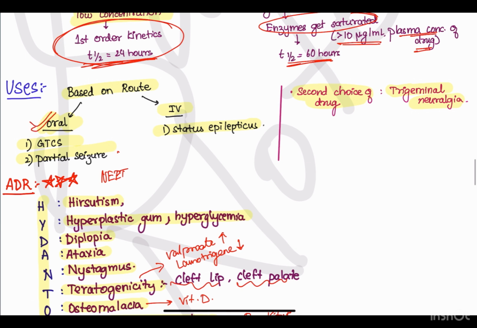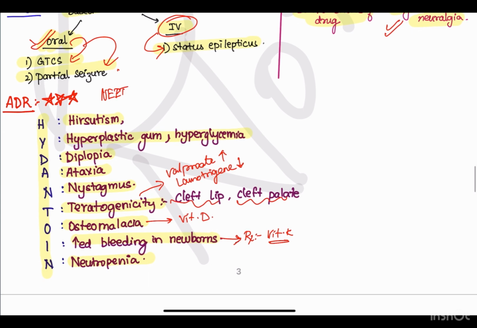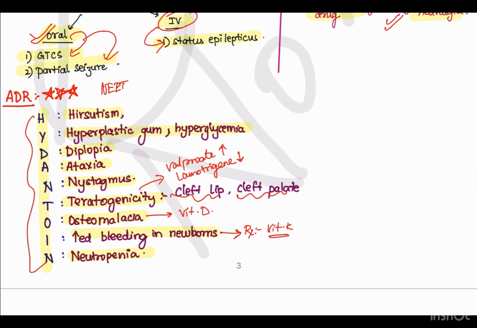Uses. It is based on the route. If it is given orally, then it is used for GTCS and for partial seizures, and for status epilepticus, it is given via IV route. It is the second drug of choice for trigeminal neuralgia. Adverse drug reaction, just remember the mnemonic hydantoin, in which H stands for hirsutism, Y for hyperplastic gum and hyperglycemia. Diplopia, ataxia and nystagmus are symptoms of acute toxicity, and then this is a teratogenic drug. It can lead to osteomalacia, that is softening of bones, increased bleeding in newborns and neutropenia.